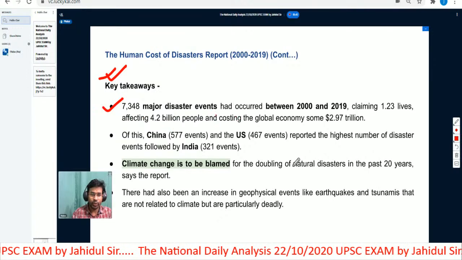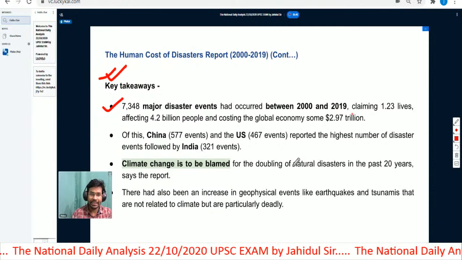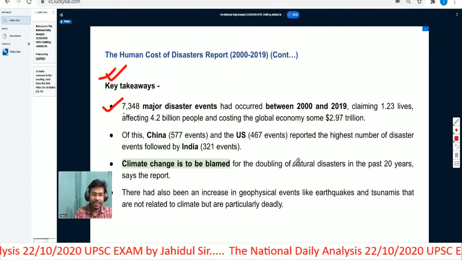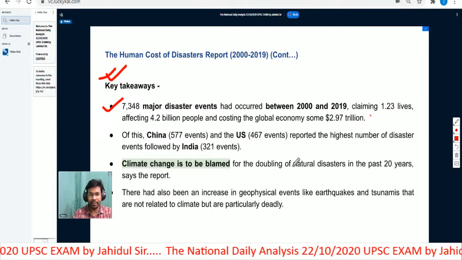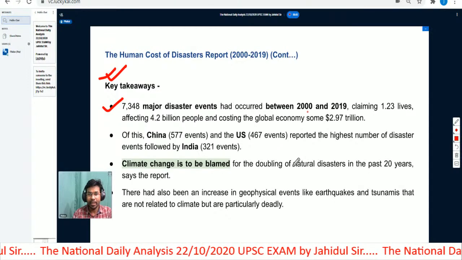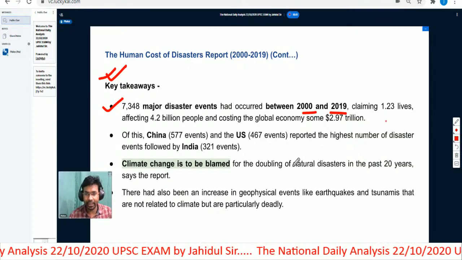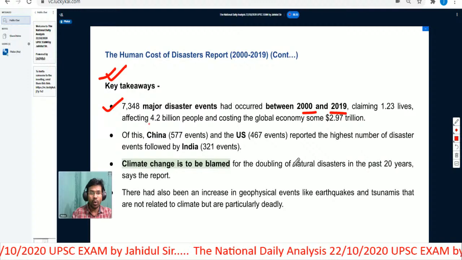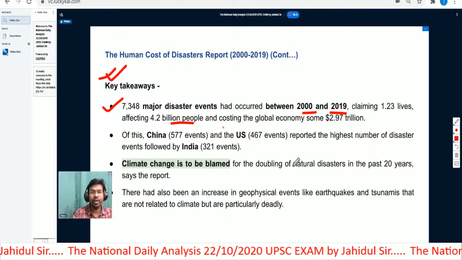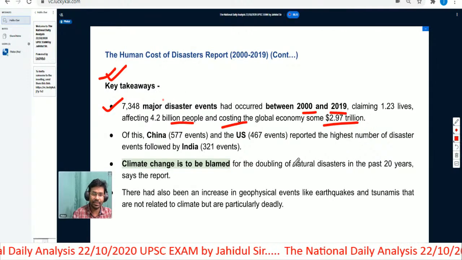They talk about the major disaster events. Between 2000 and 2019, 7,348 major disaster events have occurred, claiming lives and affecting 4.2 billion people, and costing the global economy some $2.97 trillion.